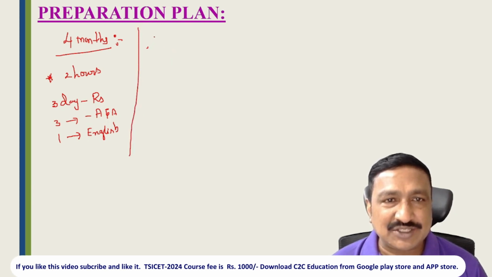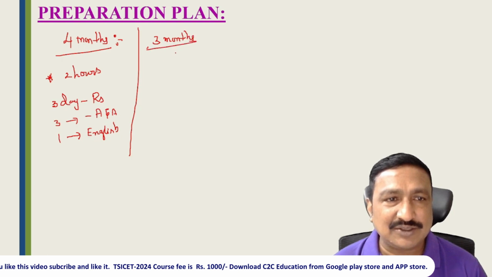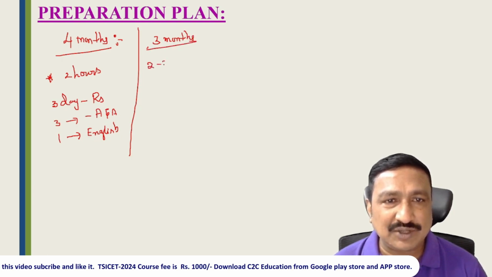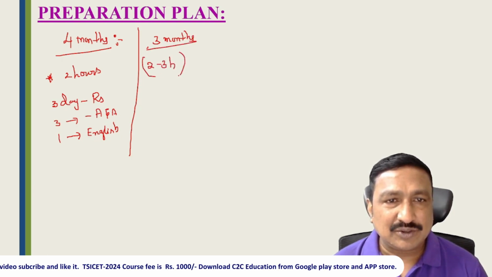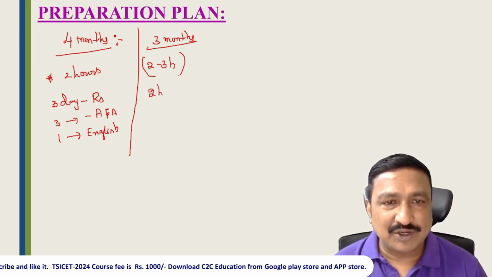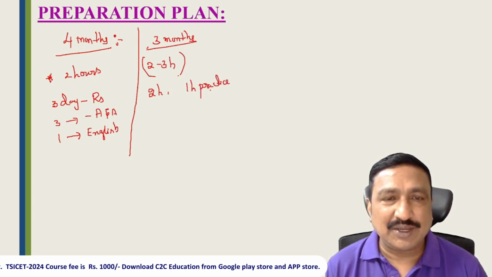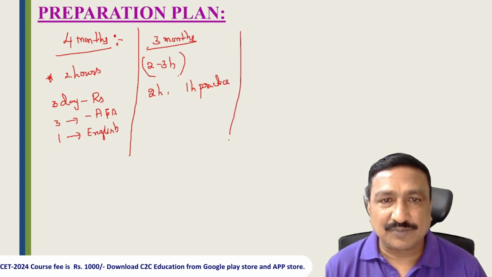Suppose you have 3 months. Then you have to increase your speed, so prepare at least 2 to 3 hours daily: take 2 hours for subject knowledge and 1 hour for practice. With practice, you can improve your speed as well as the number of questions you attempt.